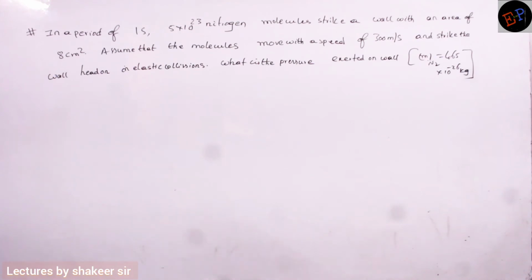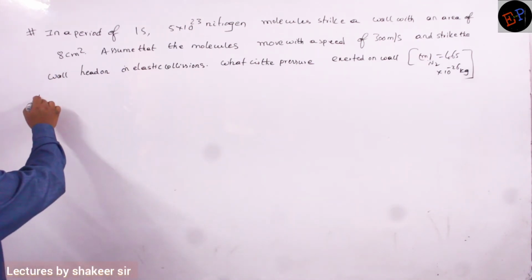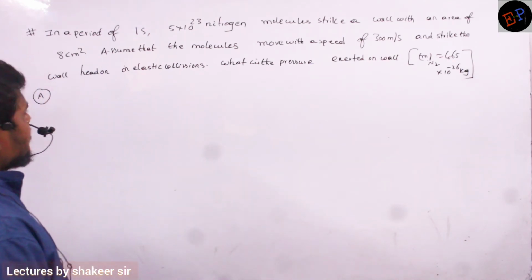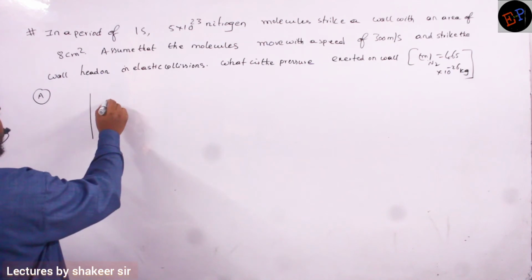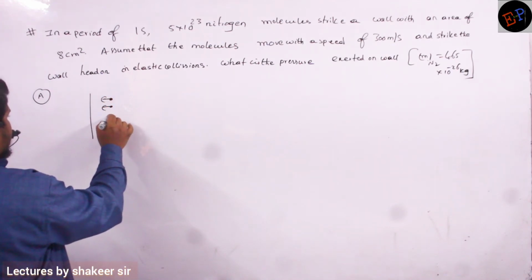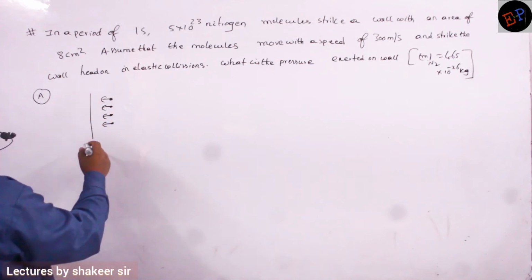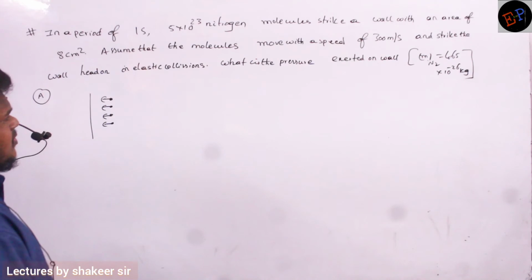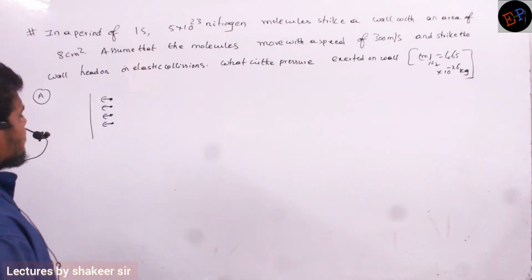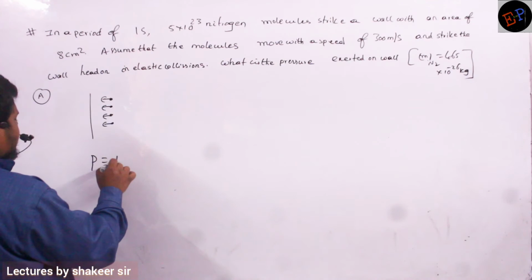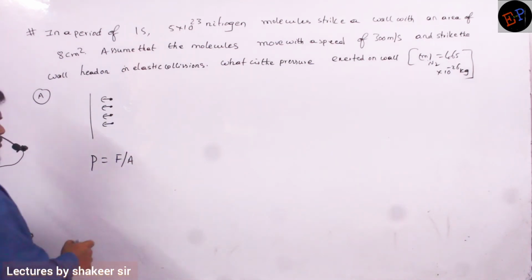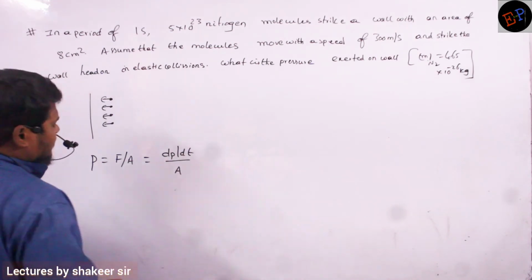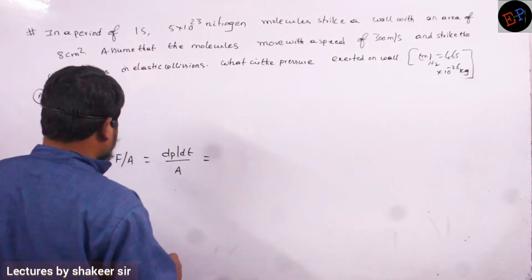Let us see this question. In a period of 1 second, 5 into 10 power 23 nitrogen molecules strike a wall having an area. These nitrogen molecules are striking the walls of this container. Assume that molecules move with a speed of 300 meters per second and strike head-on. What is the pressure exerted? Pressure is nothing but force per unit area. Force is nothing but dp by dt, divided by A.